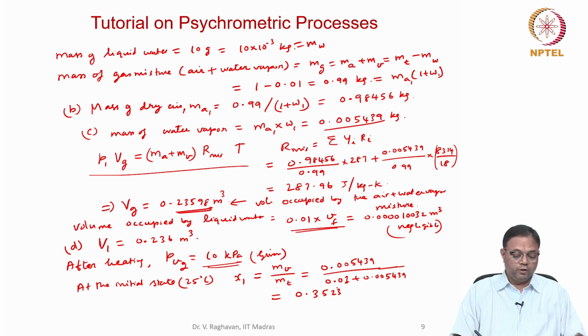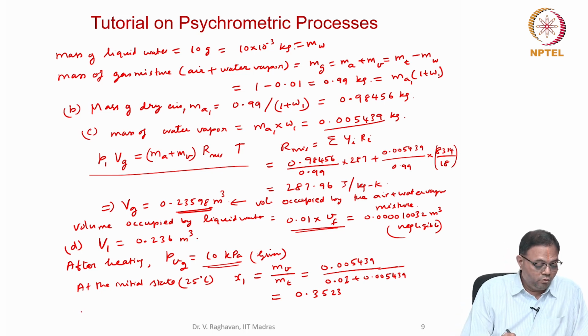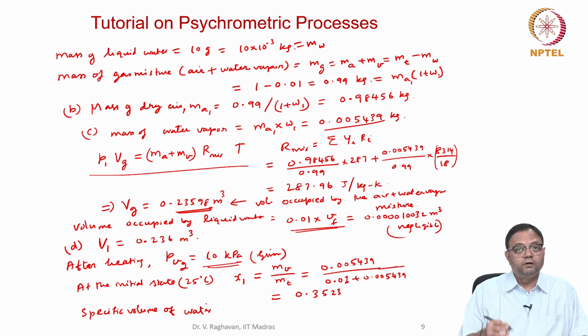If you add that, the quality will come as 0.3523. So I will find the specific volume of water. This includes the mixture of liquid water and water vapor. I will say Vw will be equal to what?